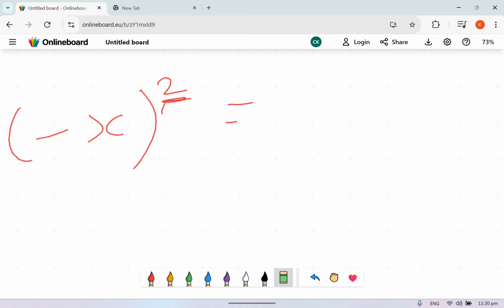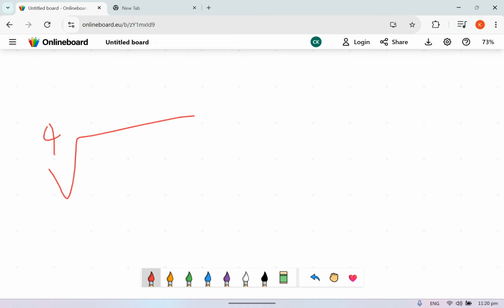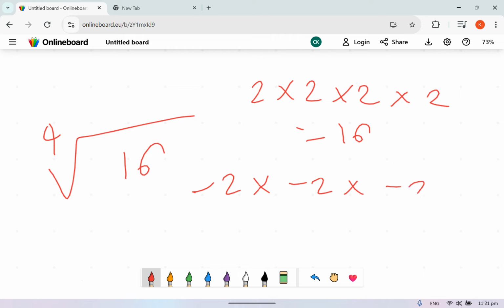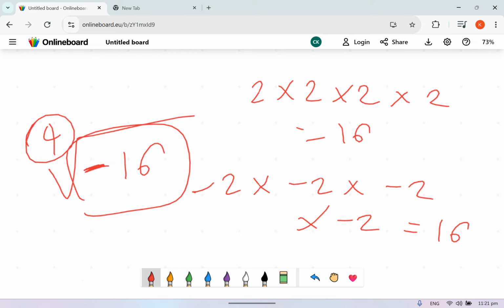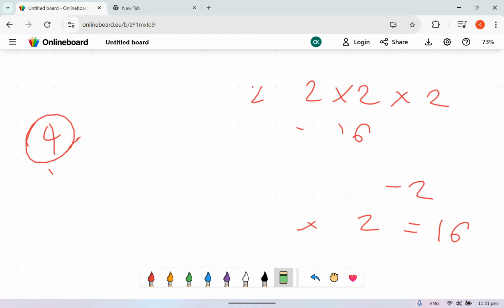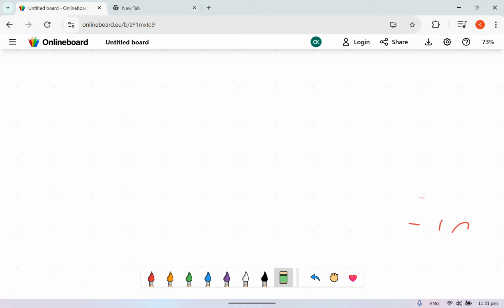That's all. And if you have something like this, let's say, 2 times 2 times 2 times 2 is 16. Negative 2 times negative 2 times negative 2 times negative 2 is also 16. Nothing will ever equal negative 16 if you raise it to the power of 4. Sorry, not cube, not square, but power it to such an index.